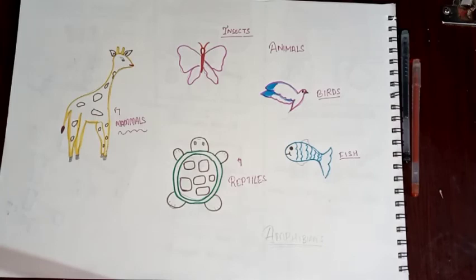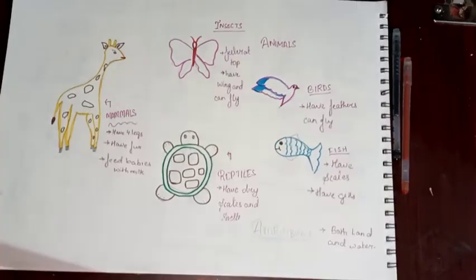So let's have a quick recap of what we have learned in this whole video and see the definitions of all of these. So let's go. Mammals have 4 legs, have fur and feed their babies with milk. Reptiles have dry scales or shells and they usually have 4 legs or no legs, for example tortoise. Insects have feelers on the head, they have wings to fly. Most of them can fly and they have 6 legs.